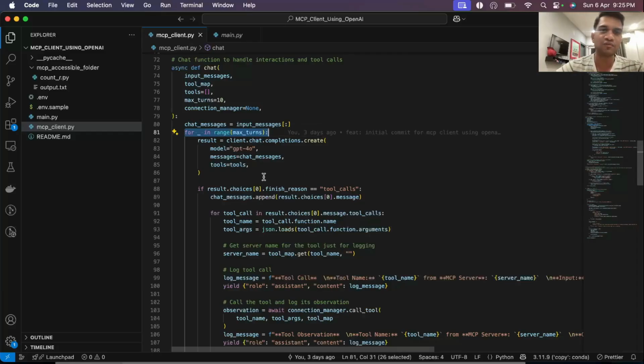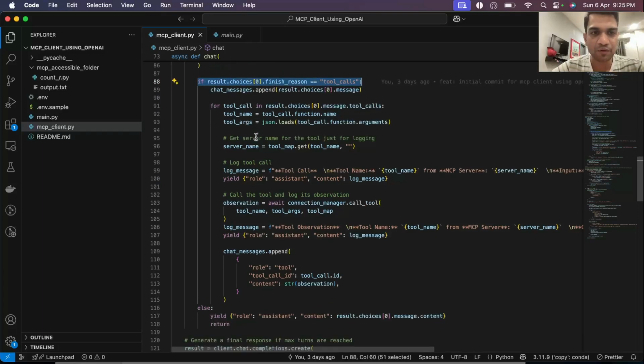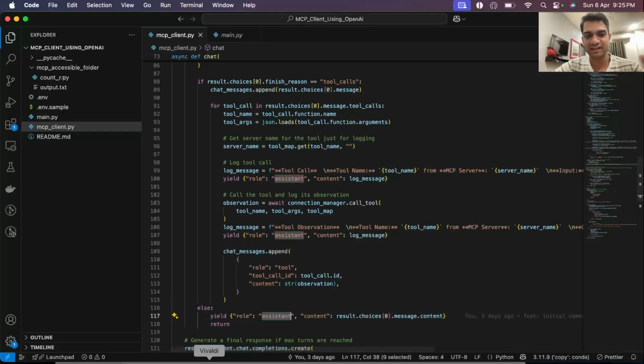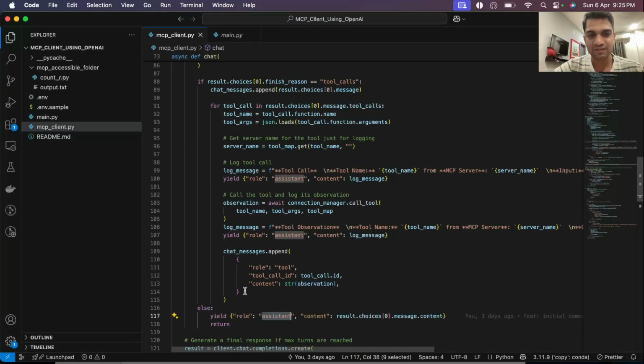We'll only come out of the loop if the LLM decides not to make a tool call. If it does not decide to make a tool call, it's basically an assistant message, so basically the final answer was generated. This will be returned and we come out of the loop.